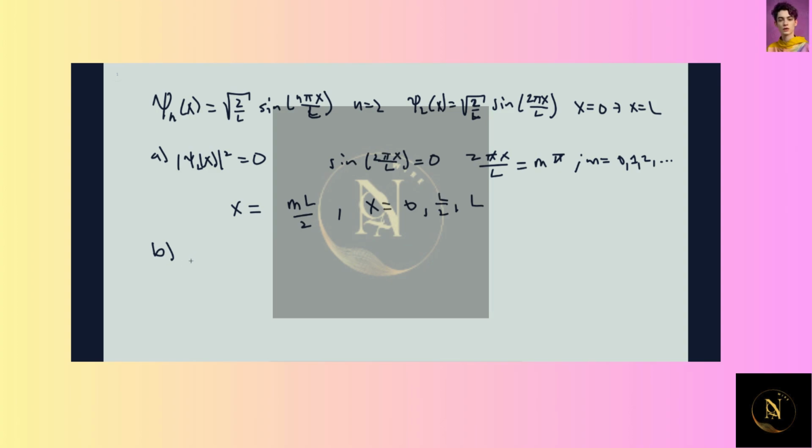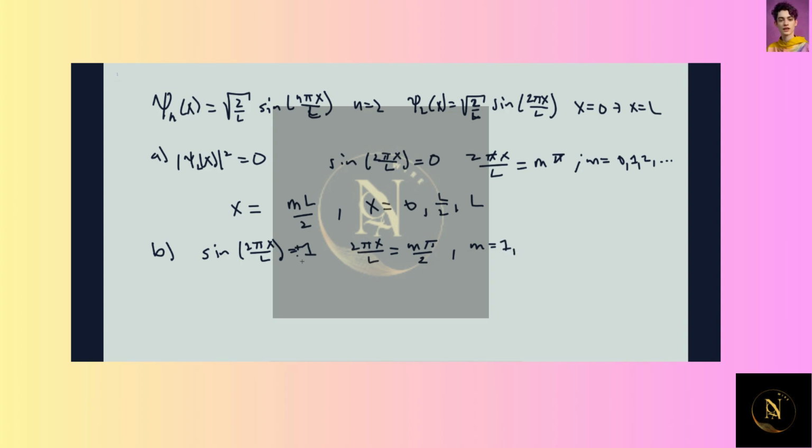Now it wants to know what values at which it would be maximum. This holds when the sine term in our wave function is equal to 1. So sine of 2 pi x over L is equal to 1. This happens when 2 pi x over L is equal to m pi over 2, half integers of pi, where m is some odd number, 1, 3.